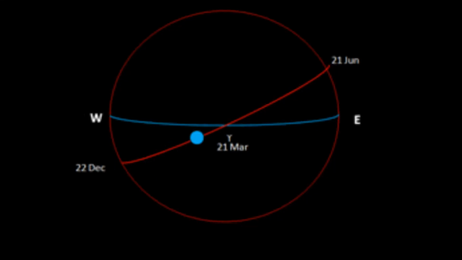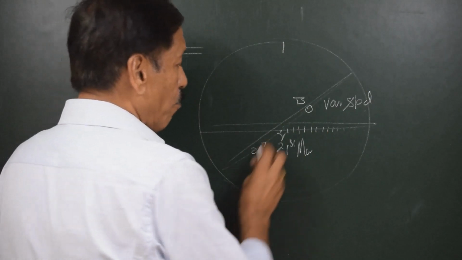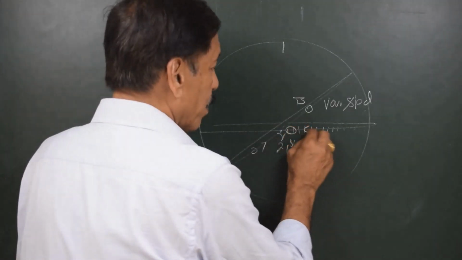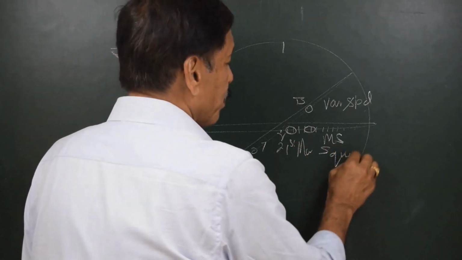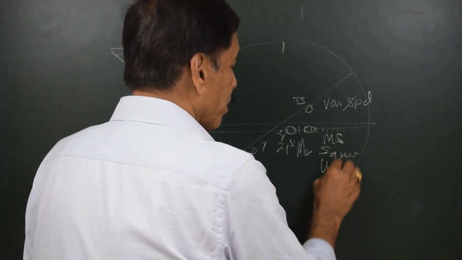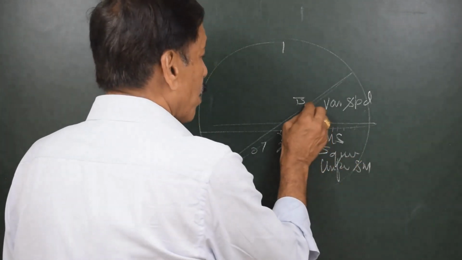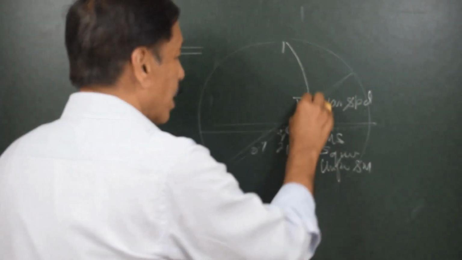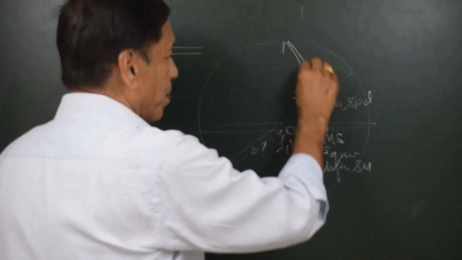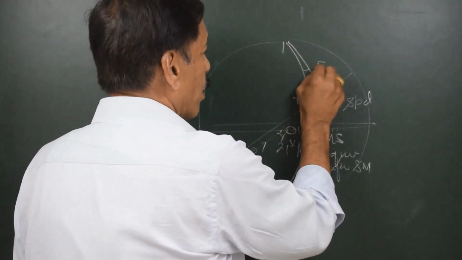What we basically want is this true sun, which is moving on the ecliptic at varying speed. If we have a mean sun which moves on the equinoctial at uniform speed, the only thing is, suppose you have the true sun here and the mean sun here, and we measure the difference in their meridians, which is called the equation of time.